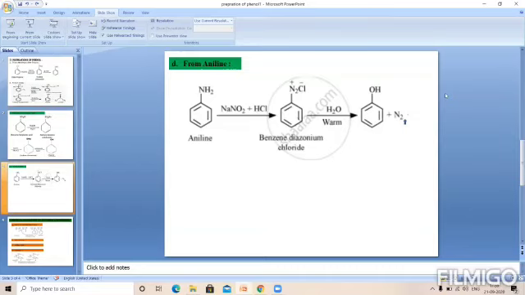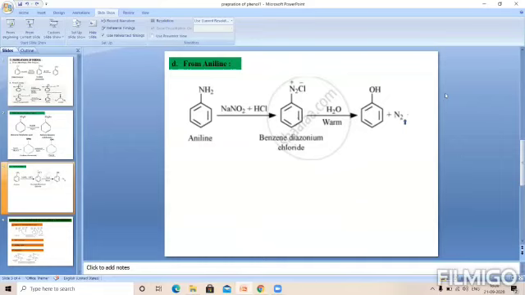When aniline is used for the formation of phenol, this method is also called the diazotization method, because here the aqueous solution of diazonium salt is hydrolyzed with dilute sulfuric acid, and from that we prepare the phenol. That's why this method is also called the diazotization method.